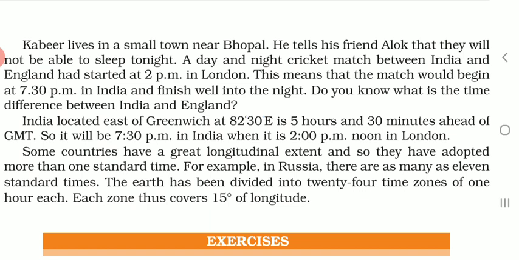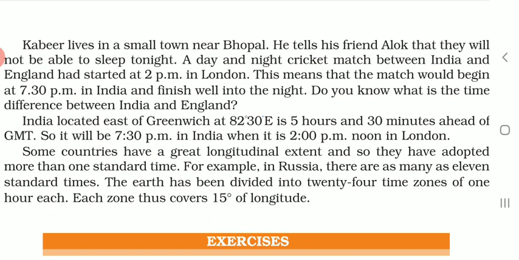Why? Because a day and night cricket match between India and England has started at 2 p.m. in London. So as he is telling, the cricket match started at 2 p.m. in London, in England, this means that the match would begin at 7:30 p.m. in India.